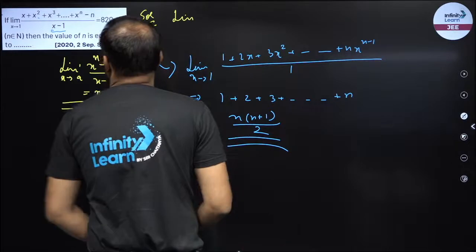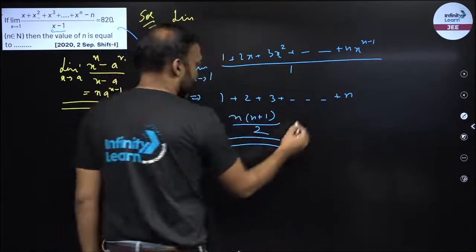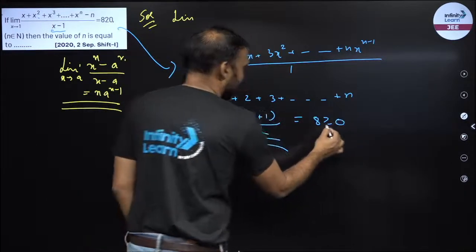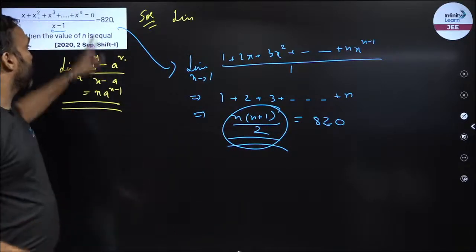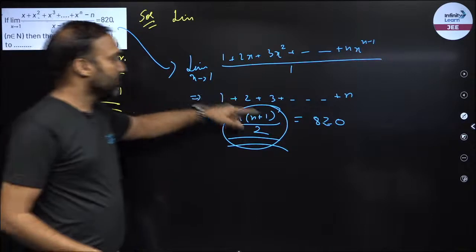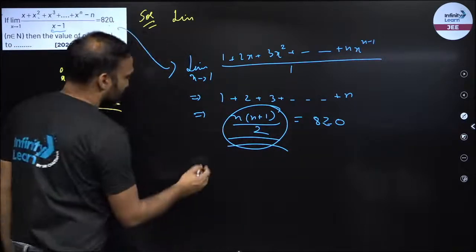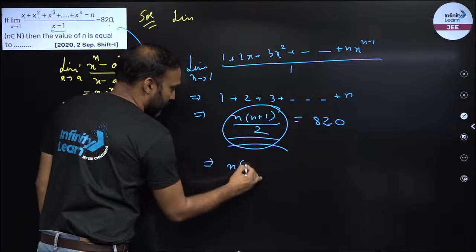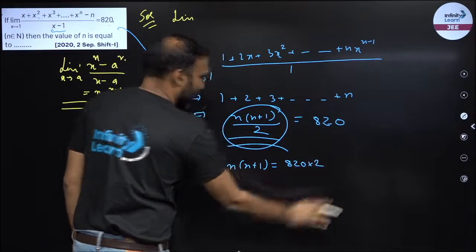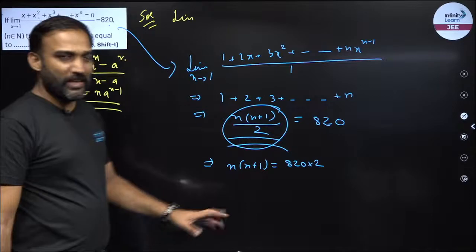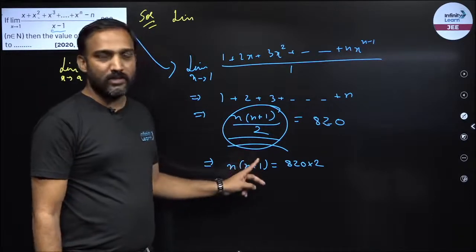Okay, so I have to find out n. So this is the value of the limit, n into n plus 1 by 2. Now this is given as equal to 820, so I have equated it to 820. So from here I'll calculate n into n plus 1 is 820 into 2. Now there is no need to find out this quadratic. I know n would be an integer.